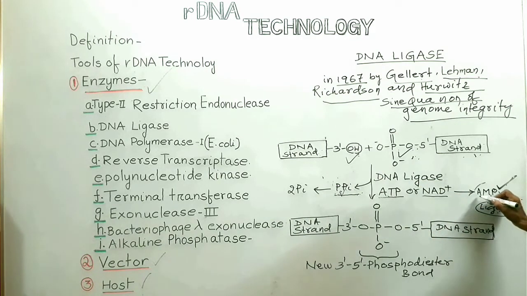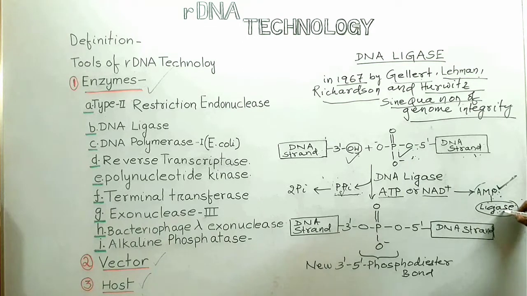At the same time, AMP will form a complex with the enzyme ligase. So here there is the formation of AMP ligase complex. The covalent bond links AMP with the epsilon amino group that is present in the lysine amino acid residue. This lysine amino acid residue is present in the active site of the enzyme ligase. So AMP ligase complex will be formed.